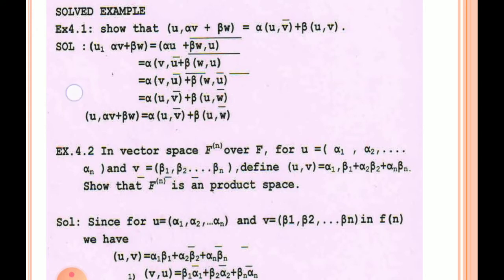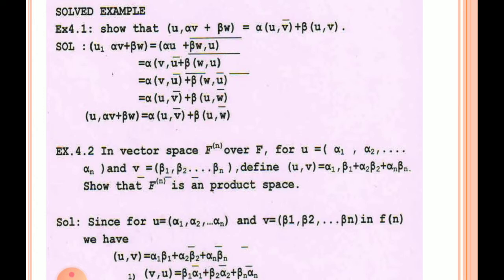Then we have to take alpha and beta outside with their conjugates, and therefore this is equal to alpha bar inner product of u, v. This bar is not a bar on v, it is a bar on alpha. Alpha bar inner product u, v plus beta bar, there is also a bar, beta bar inner product u, v. When alpha and beta are coefficients of second elements, then we have to take them outside of the inner product with their conjugates.